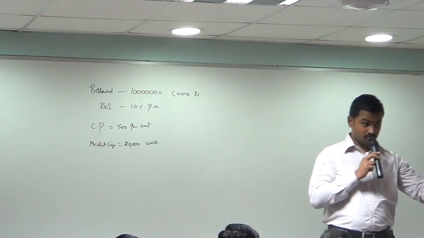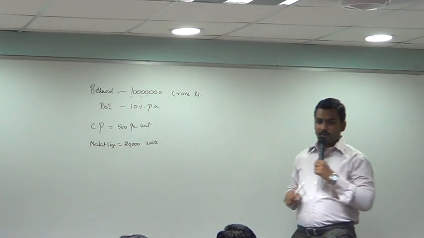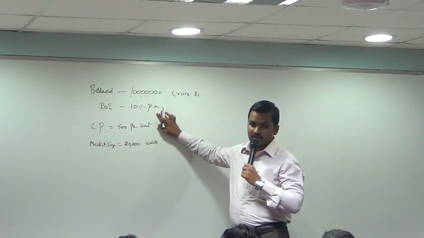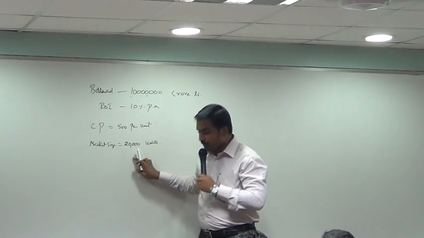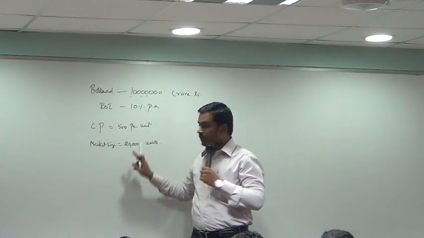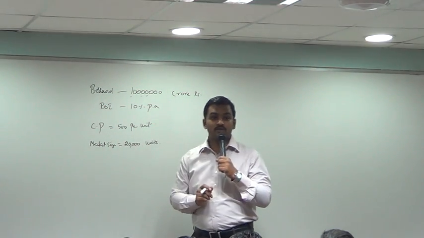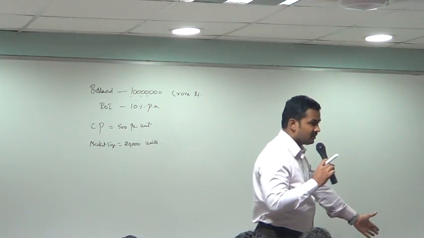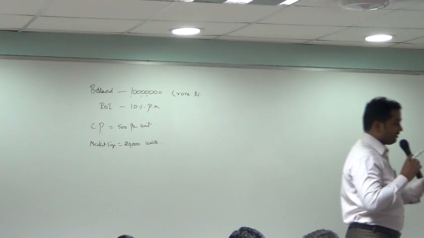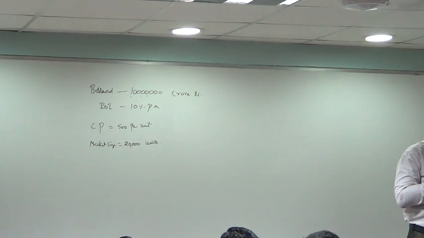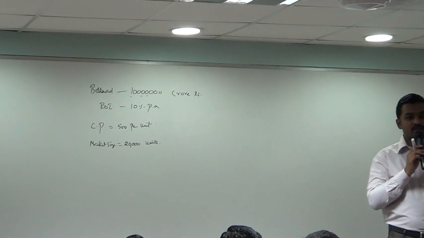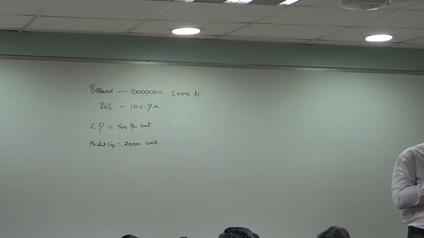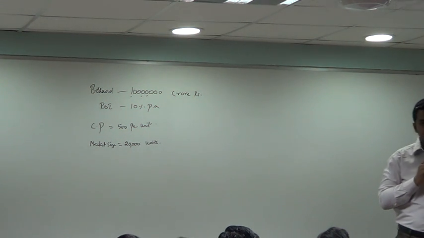500. And again explain. He has borrowed 1 crore rupees at a rate of interest of 10%. With this 1 crore he purchased 20,000 units. Cost price of each product is how much? 500. He sent these 20,000 units to a consignee, and consignee will take normally 1 year to sell the goods. My question is, at what minimum price should the consignee sell the goods? 500? If he sells for 500, what will happen?